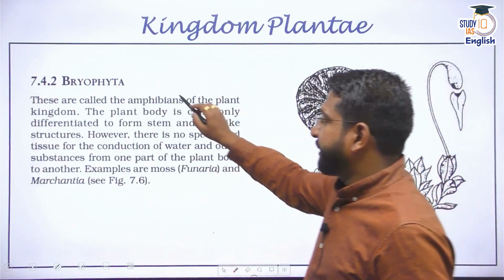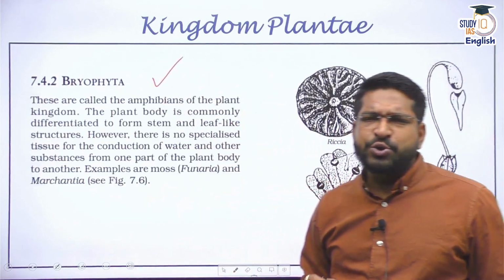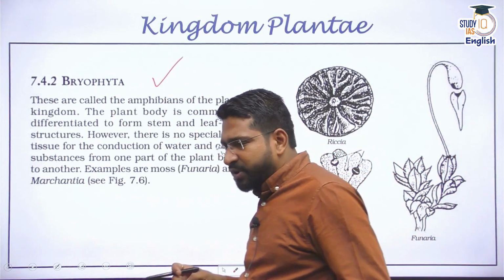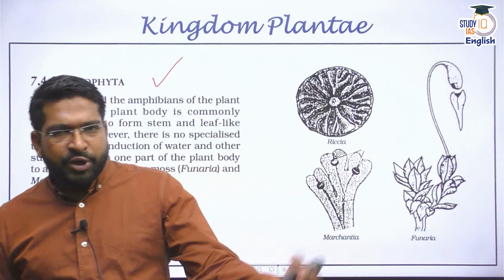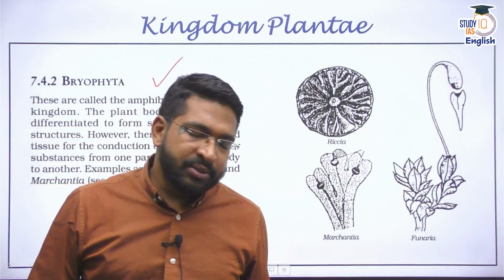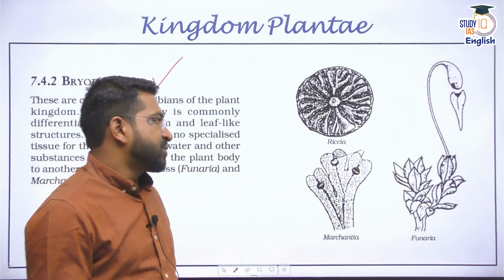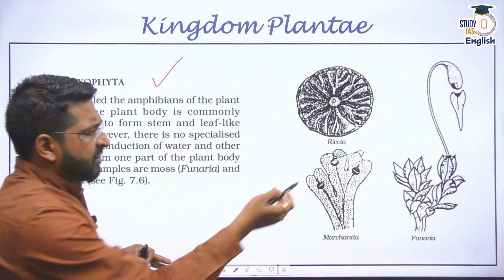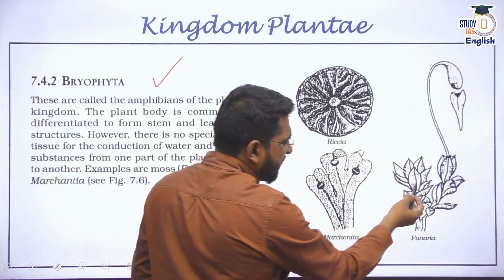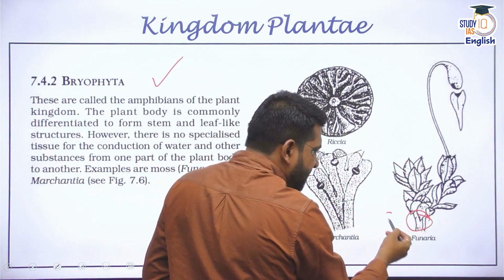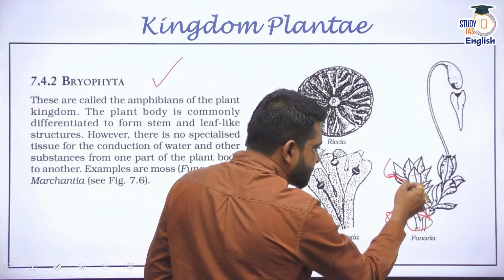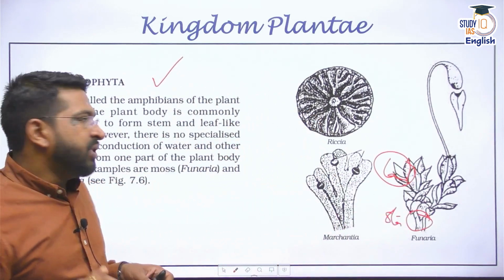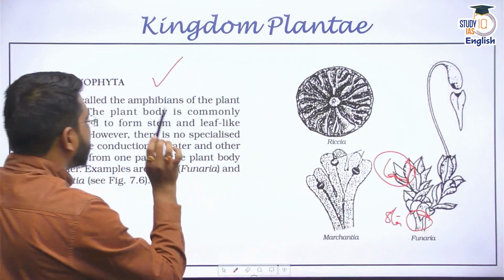Next is Bryophyta. Bryophyta are also called the amphibians of the plant kingdom. Why? Because we can find them in water, we can find them in moist conditions, we can find them even in dry conditions. Again, you will see that they have some structures. If you look at this particular picture, yes, there might be some kind of stem, there might be leaves, but no other vascular tissues, meaning they do not have any kind of vascular tissues.